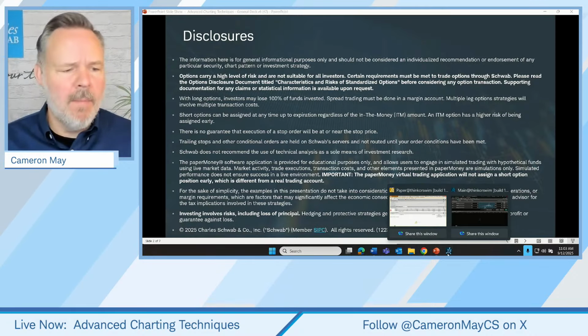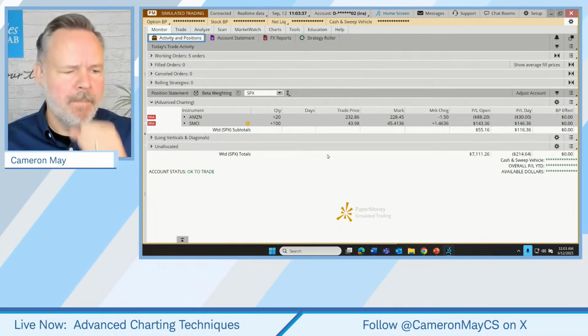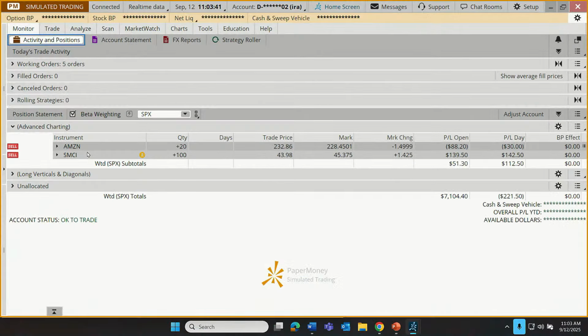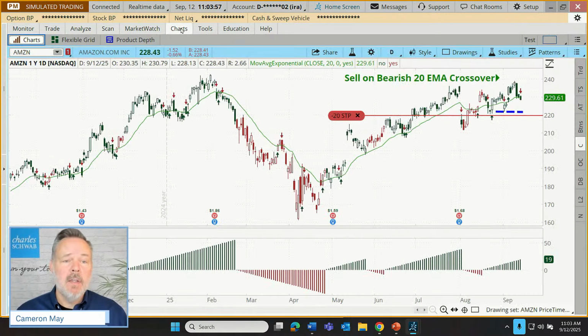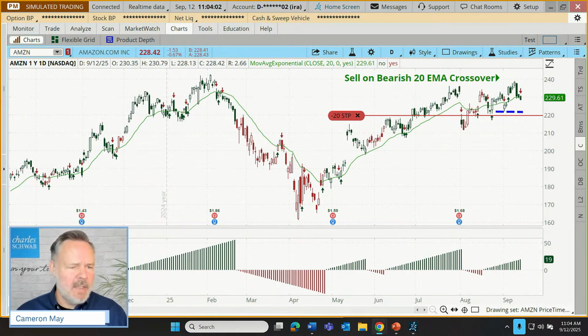Let's go right to the Thinkorswim charts, Thinkorswim paper money platform. And here are our two current positions. We have Amazon, we have SMCI. Amazon was last week's trade, and if you'll notice over here, it's not getting off to the greatest of starts. And as a matter of fact, this one's done. It's cooked, and we're going to close it up. And I'm going to show you why. Let's go back to the chart, and I'll show you last week's discussion. Who was it that was asking, how am I going to beat? Let's see who asked that.